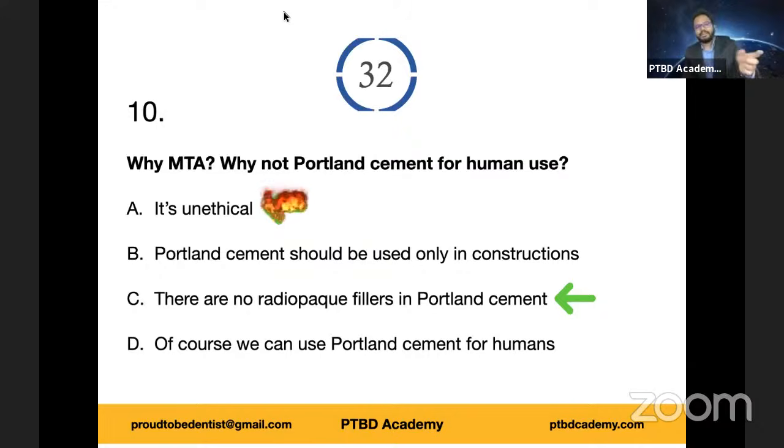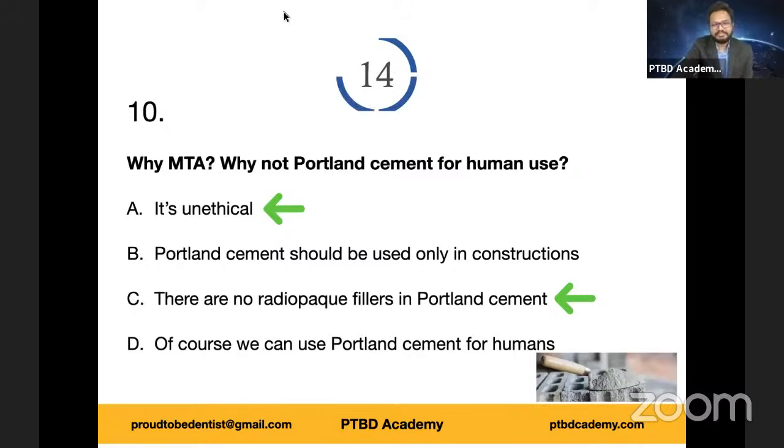Of course, Portland cement should be used only in constructions. There is no debate in that. And we should not use it in humans for the obvious reasons which we discussed. Okay, very good. We have your Portland cement there.